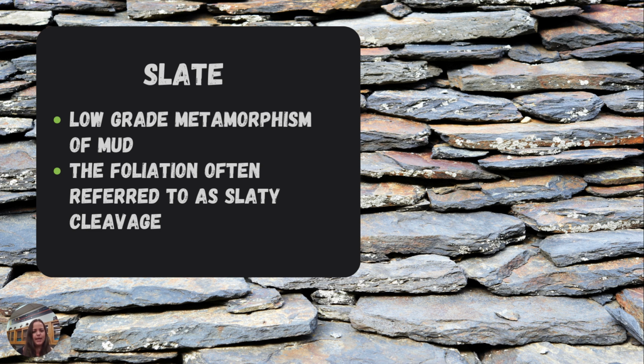Right. And then within specific rocks, if we can't really see the crystals, we might be looking at grains like mud, clay, silt, or sand that are aligning, the grains aligning instead of the crystals. Slate is an example of this. This is low-grade metamorphism of mud. The foliation here we call slaty cleavage because it's very particular to slate. You can see those lines in the rock that show you where it would break. So that's the foliation in this rock, but it's not from crystals, it's from